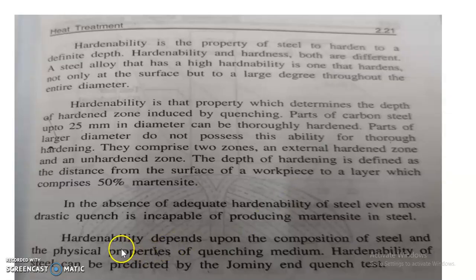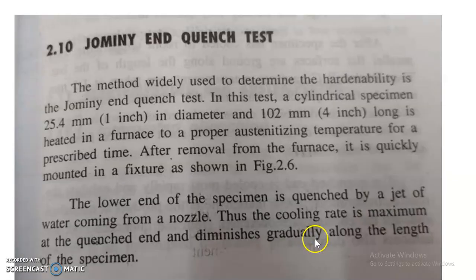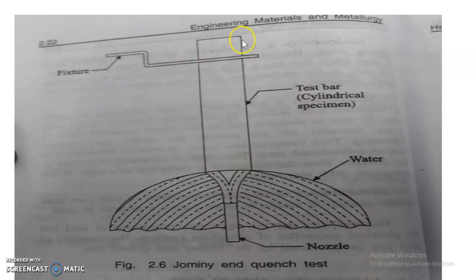Hardenability is a property of a metal. It is determined using the Jominy end quench test, and it depends upon the composition of the steel and the physical properties of the quenching medium. In the Jominy end quench test, a steel specimen is taken. This is a test bar, a cylindrical specimen of 4-inch length and 1-inch diameter.